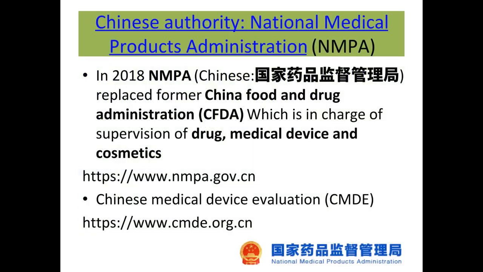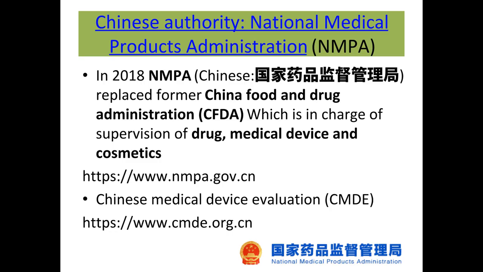The Chinese authority is the National Medical Products Administration, or NMPA. NMPA replaced the former China Food and Drug Administration, CFDA, in 2018. It is in charge of the supervision of drugs, medical devices, and cosmetics. You can find more information at nmpa.gov.cn.